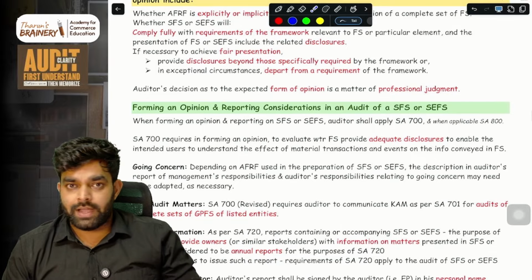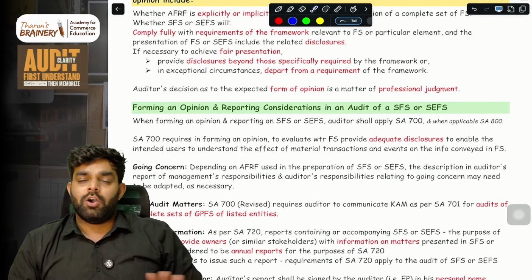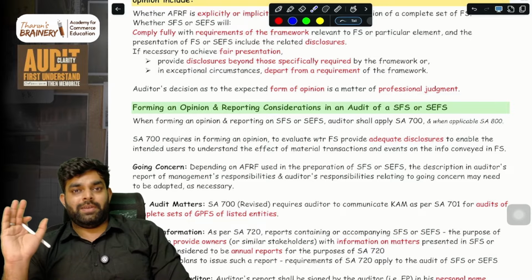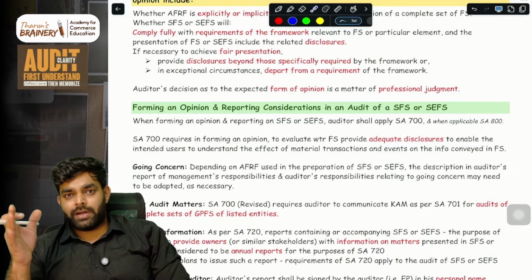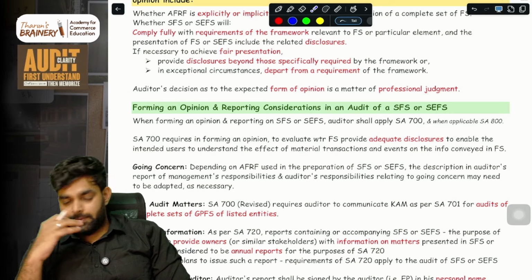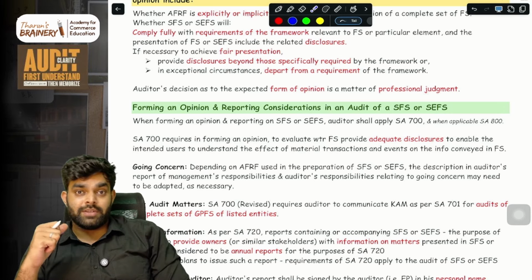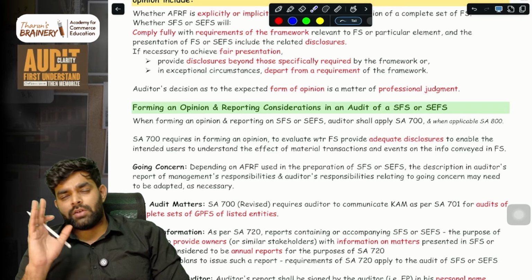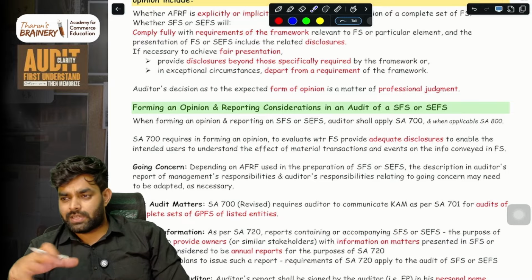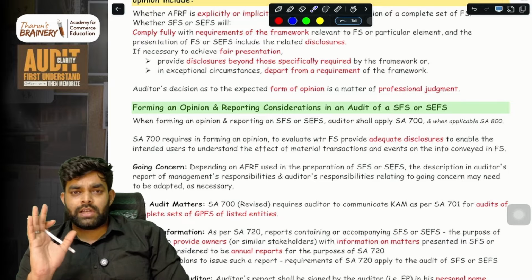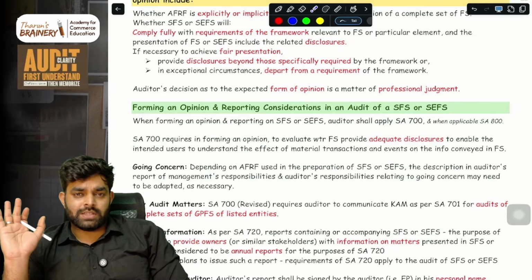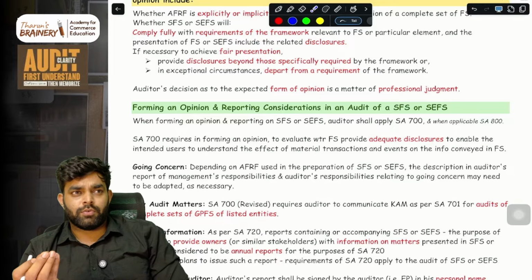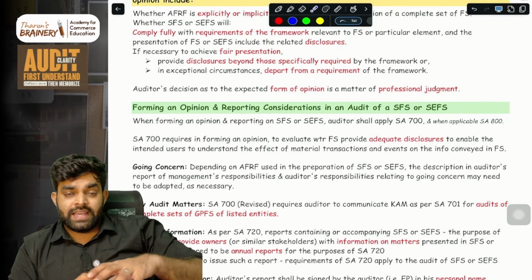So almost we have covered 95% of the standards which are relevant for the Jan'26 attempt. In this live session we have done around 12 and a half hours already, plus this one is around 1 hour something, so around 13 to 14 hours. We have covered all the standards relevant for the Jan'26 exam, except 710 and one or two, like 530 or something, which take a lot of time to explain.